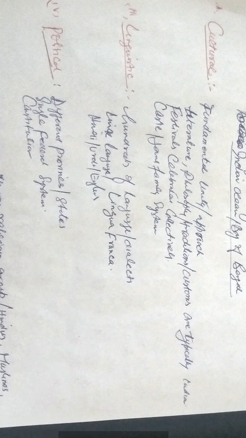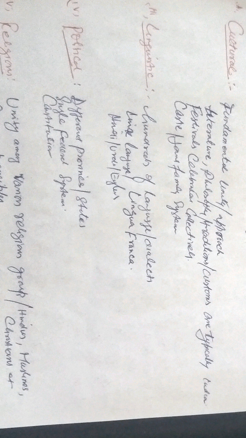Another factor is linguistic. A linguistic survey was conducted in 1991, wherein it was found that almost 826 languages are spoken in India, and some others mention that we have more than 1600 languages and dialects. So there are hundreds of languages spoken in India.